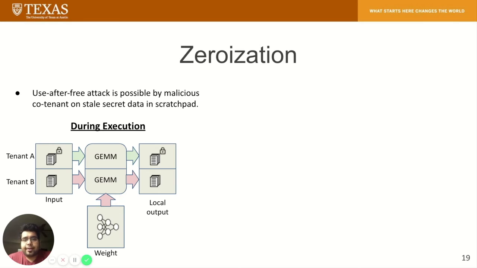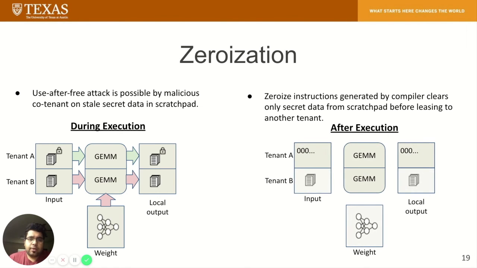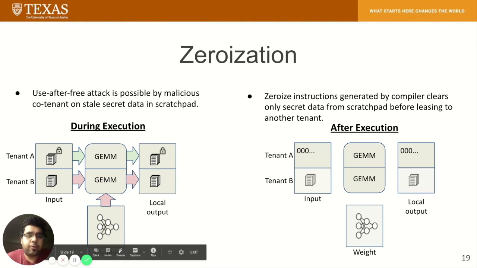Use after free attacks are possible by a malicious co-tenant even after execution completion. So let's say during the execution, we partition our scratchpad so that there is no overlap between multiple tenants, but the malicious co-tenant can still read stale data after execution and violate secret data confidentiality. The zeroize instruction writes zero to scratchpad regions containing secret data and the generated local variables from secret before reprovisioning the on-chip storage to a different tenant.